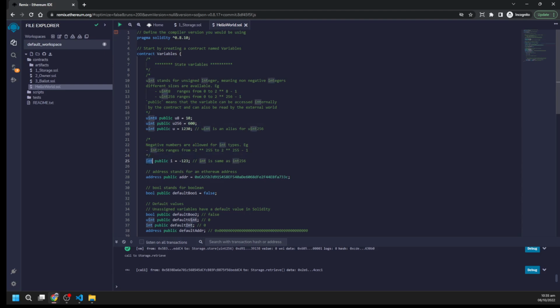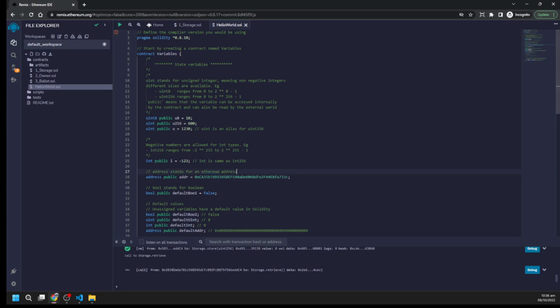So why are these options there? Because it will save gas if we use a suitable variable for any particular action. You will learn about the optimization when you become experienced in smart contracts, so you will learn it later. First, just remember that you have all these types of variables, data types here.